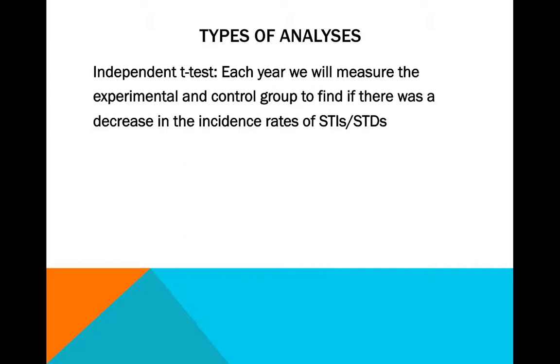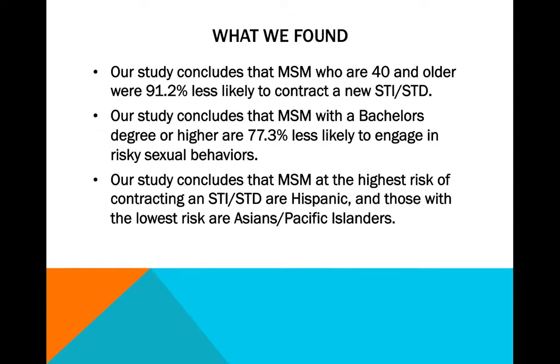For our analysis, we will use an independent t-test. Each year we will measure the experimental and control group to find if there was a decrease in the incidence rates of STIs and STDs for 3 years.